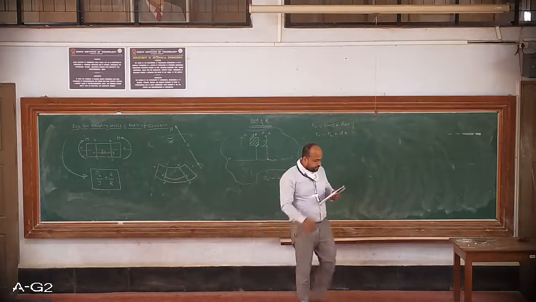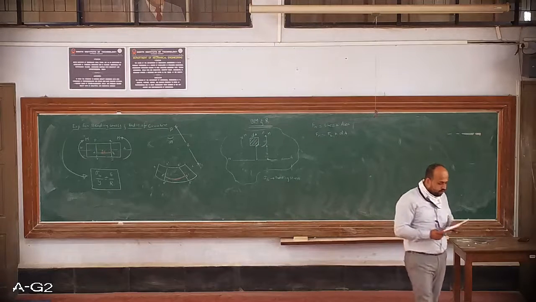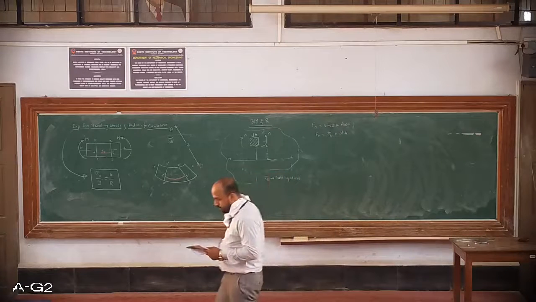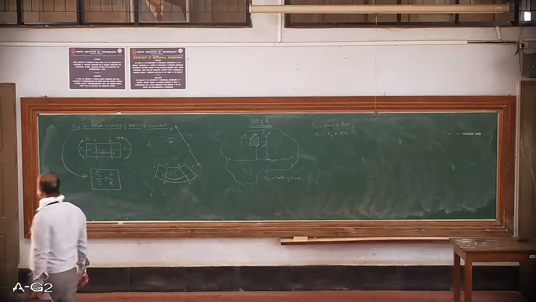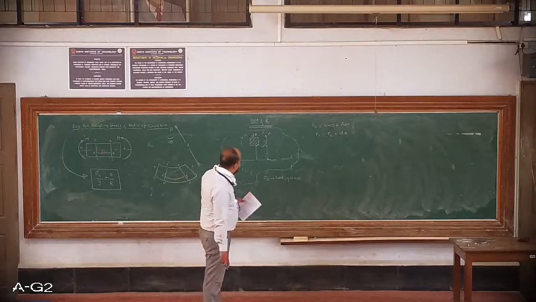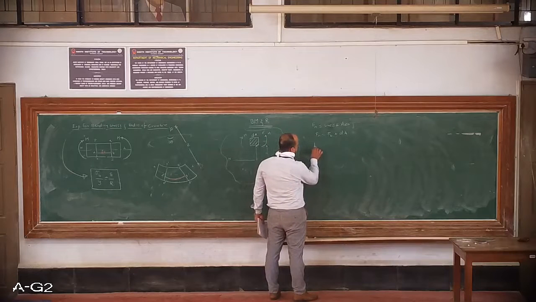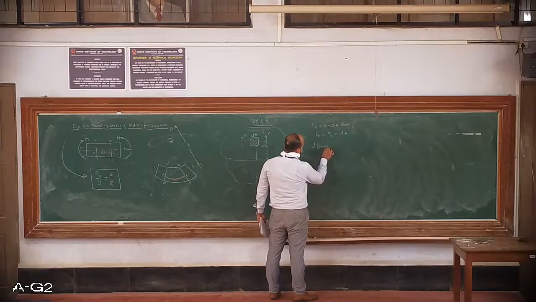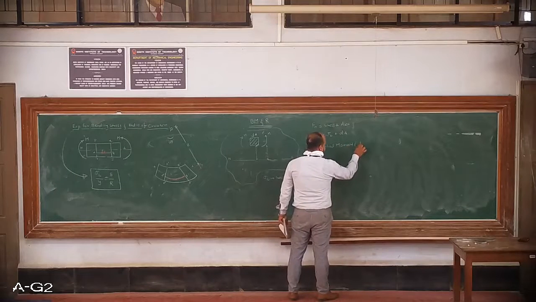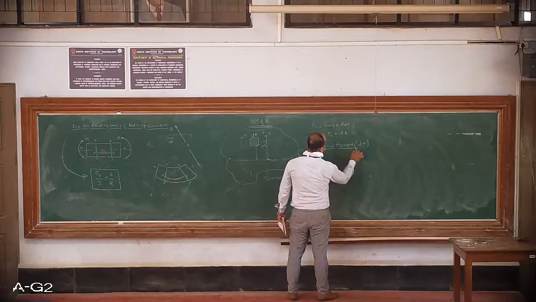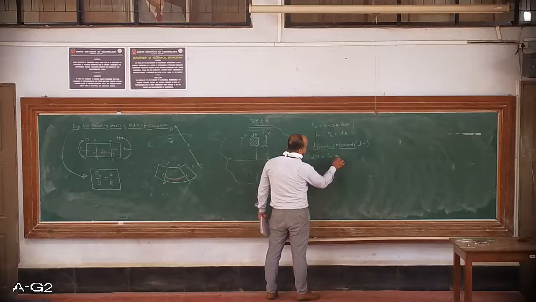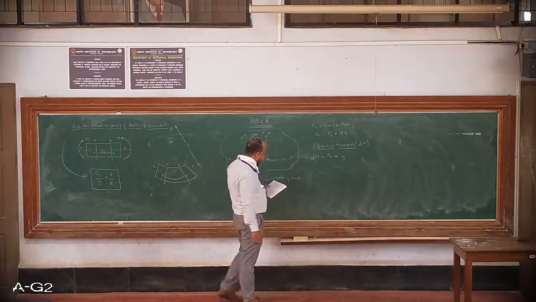Okay, write down. The differential moment caused by the normal force about the neutral axis can be given as, write down, differential moment, usually denoted by dM, is equal to normal force multiplied by that distance, that is nothing but Fn into y.